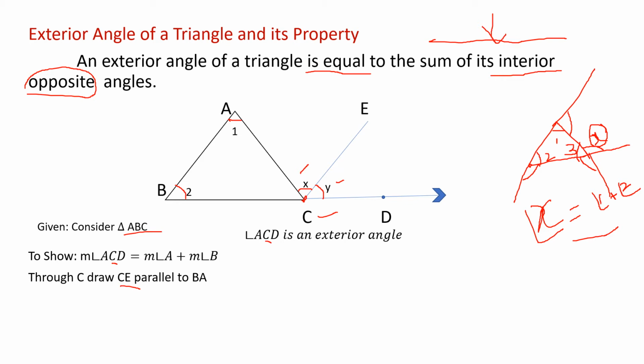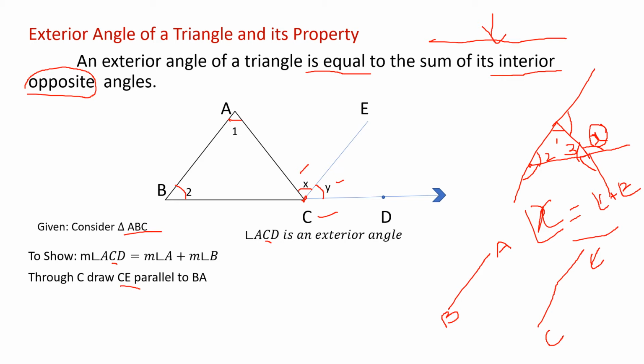Why are we saying parallel line? Look here. This is line BA, right? We want to draw a parallel line. Parallel line means it will not meet the other line. So here I am drawing CE, and this is the parallel line. Through C, you are drawing a line that is parallel to BA. BA and CE are parallel lines because they will never meet each other. That is the meaning of parallel lines.